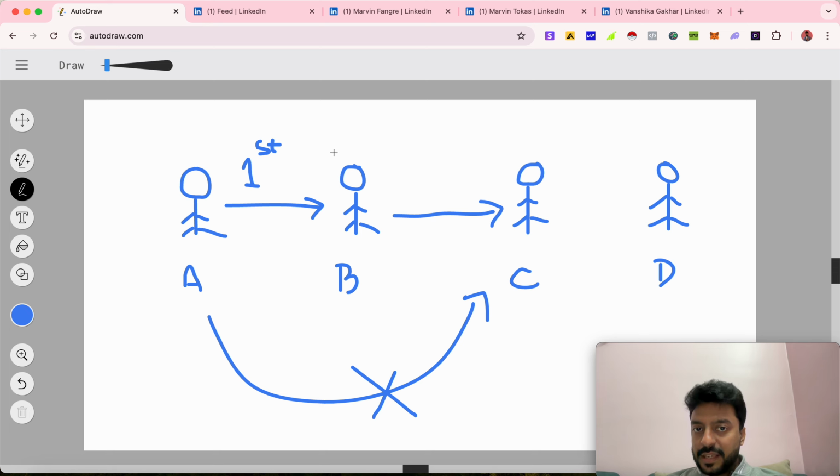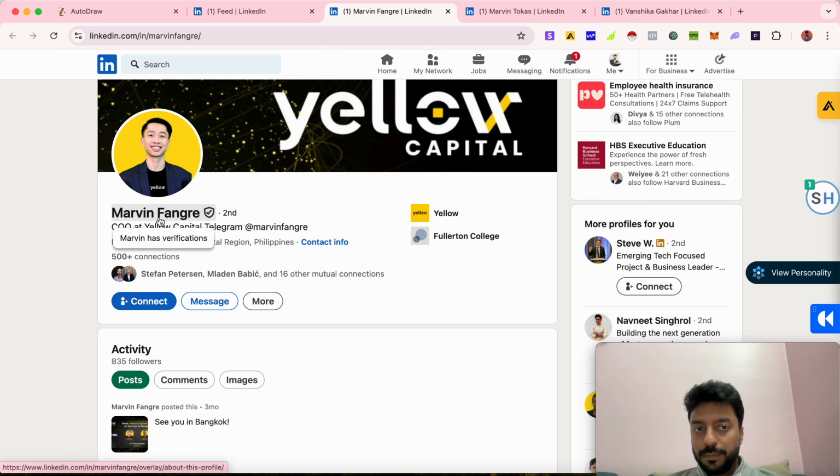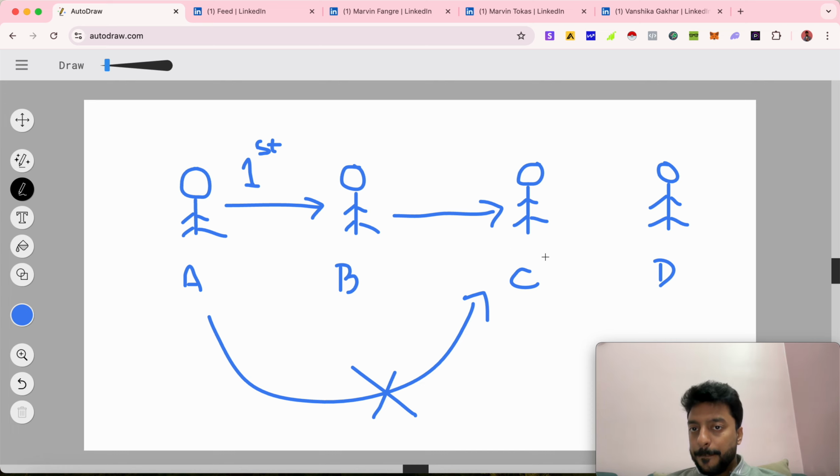So B is my connection, and C is the connection of B. That means I have a mutual between me, that is A, and C. And when there's a mutual, that connection becomes a second degree connection. In my case, this Marvin is showing me second because I have like 18 mutuals between me and him. Stephen is there, Mladen is there, and 16 other people are also there. So when there is a mutual between you and the other person, that becomes a second degree connection.